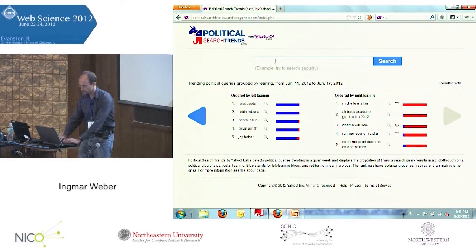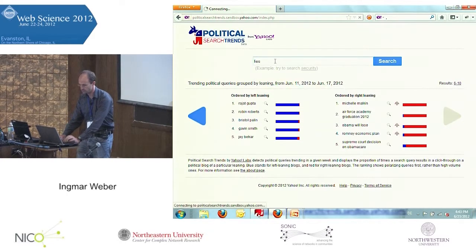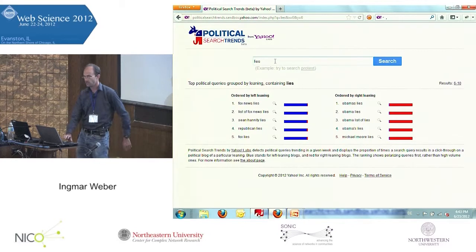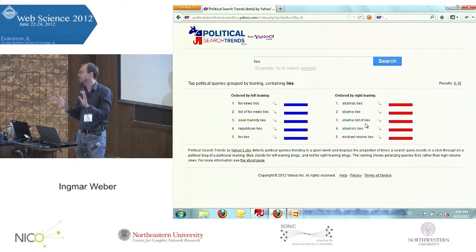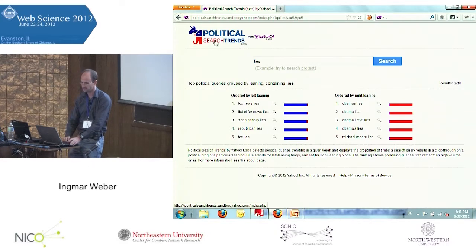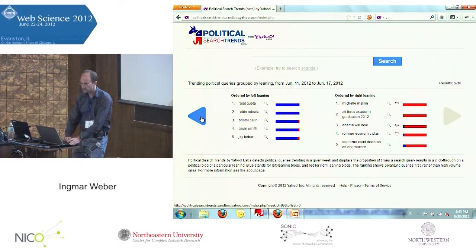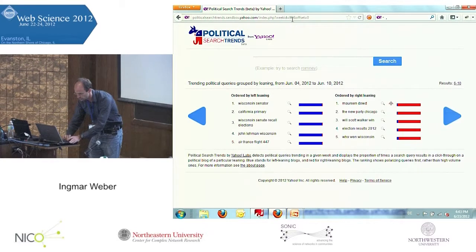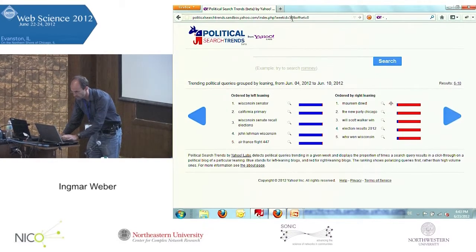So let me maybe first show you that the leaning doesn't seem to be random. If you search for something like lies, on the left you have things such as Fox News lies, Republican lies. On the right you have things like Obama lies and Michael Moore lies. So this is just to say, okay, the leaning doesn't seem to be random. There seems to be something that makes sense in this data. Now the other thing is the changes over time. So I want to show you some examples for this.